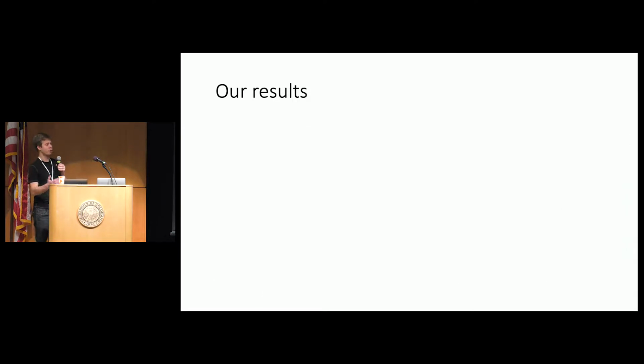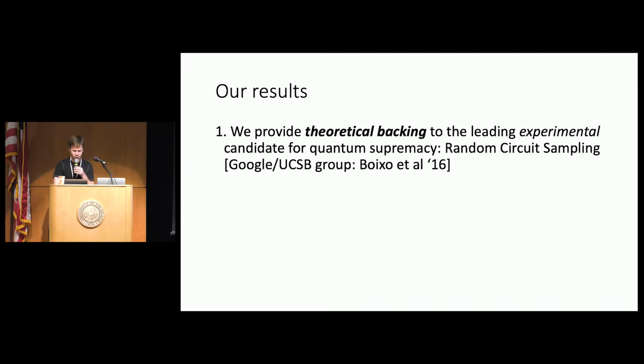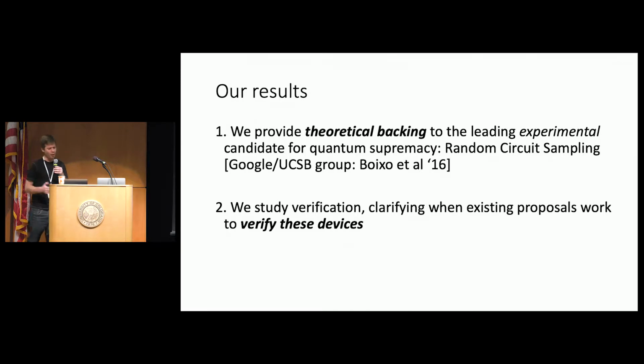We have two major results. Our first result is that we mend this theoretical and experimental gap that we saw in the supremacy literature. We provide theoretical backing to the leading experimental candidate for quantum supremacy, which is this random circuit sampling proposal of the Google and UCSB group. And then we study verification, clarifying when existing proposals work to verify these quantum experiments and devices.